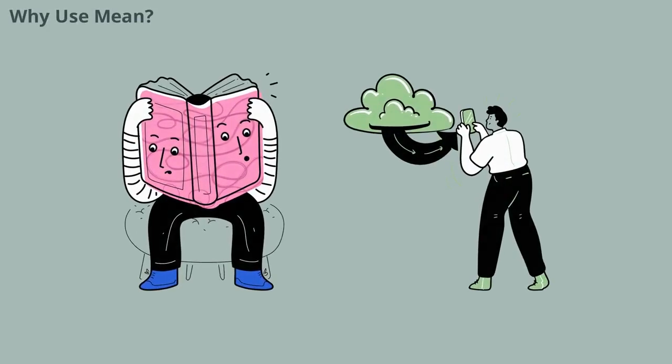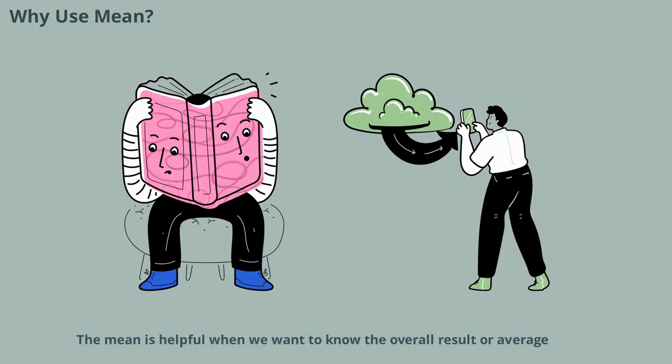You might wonder, why do we use the mean? The mean is helpful when we want to know the overall result or average. For example, if you want to know the average number of candies everyone got at a party, the mean tells you. It's a fair way to see what's typical for the whole group, but sometimes the mean doesn't tell the whole story. That's why we have other friends like median and mode.